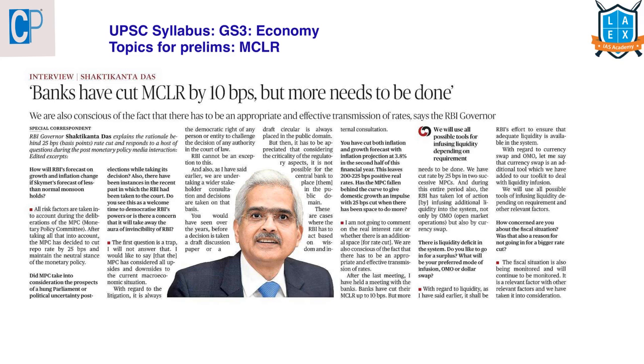The next article is banks have cut MCLR by 10 basis points, but more needs to be done. This article comes under GS paper 3 under the topic of economy. Here, the Reserve Bank of India has been asking for monetary transmission. What is monetary transmission? The RBI has reduced the repo rate so that banks are getting loans at lower interest rate. So these benefits should be passed on to the customers. So this transmission is known as monetary transmission.